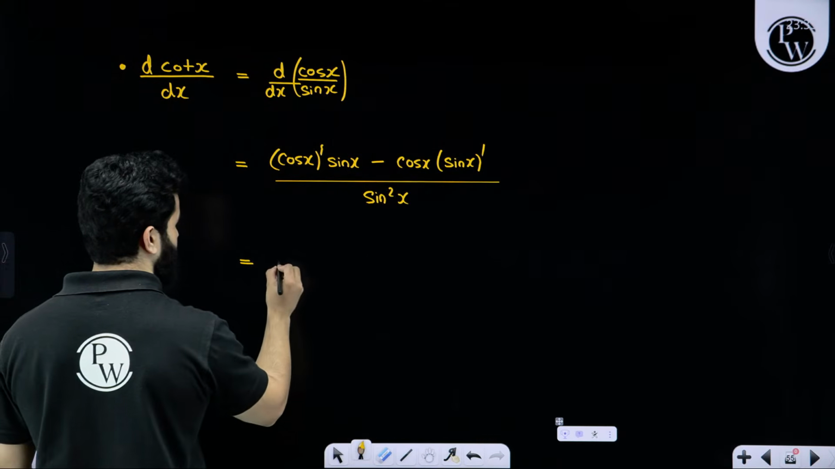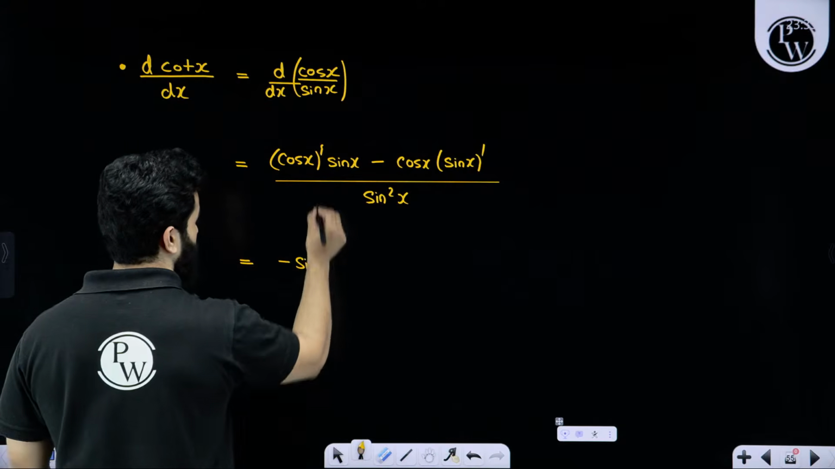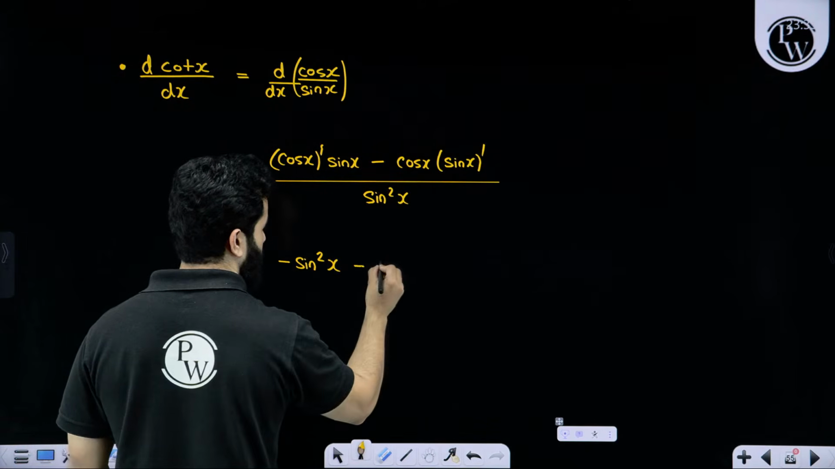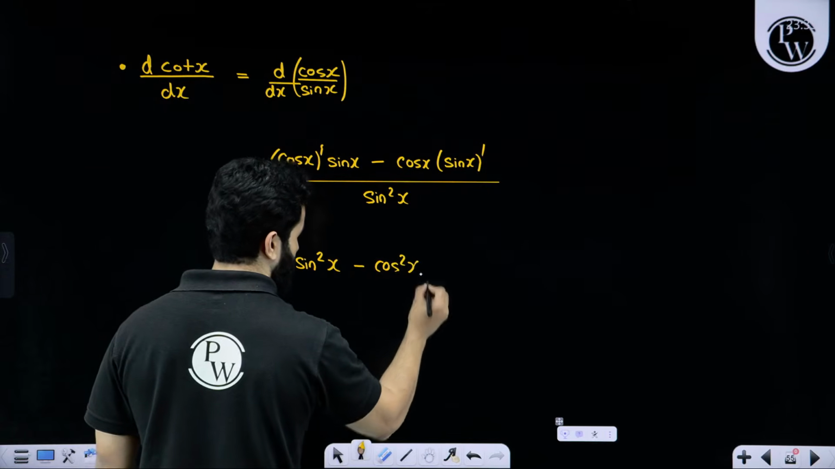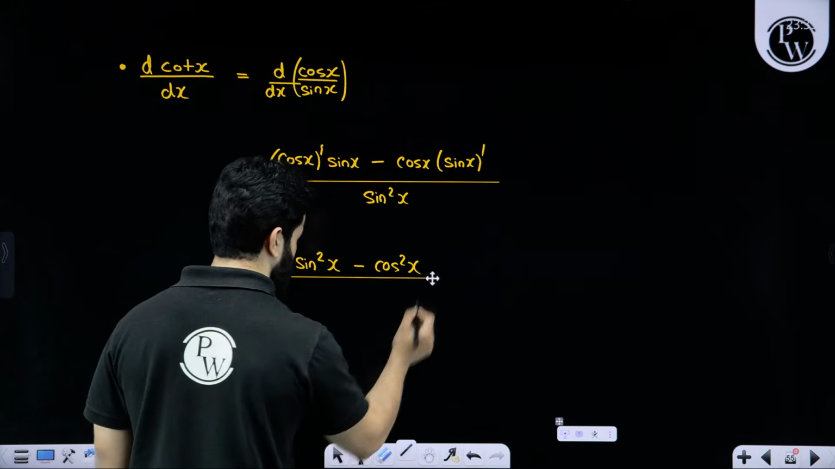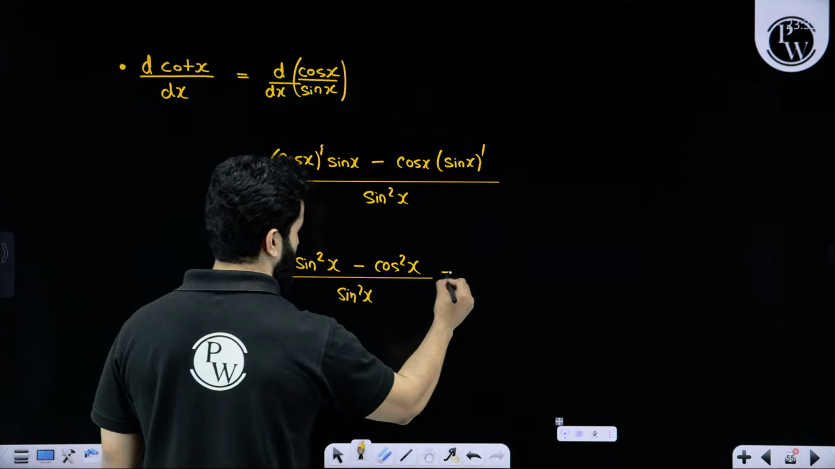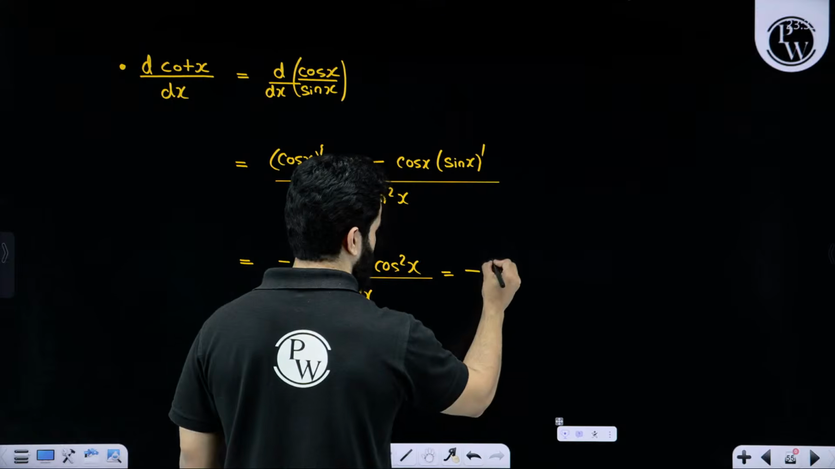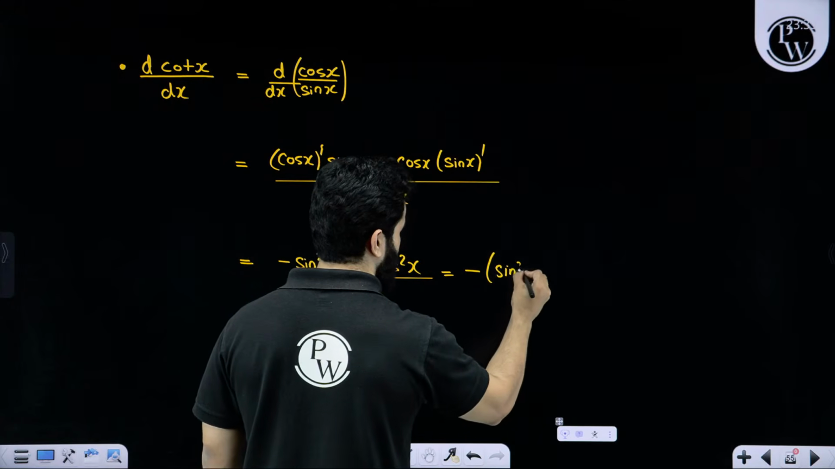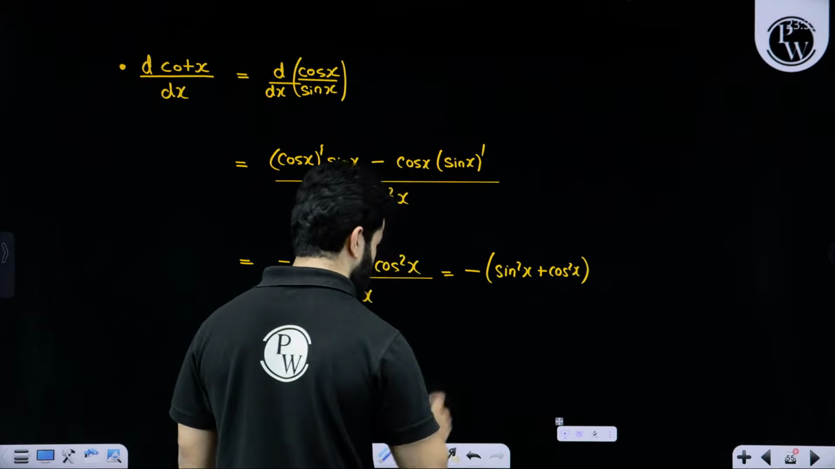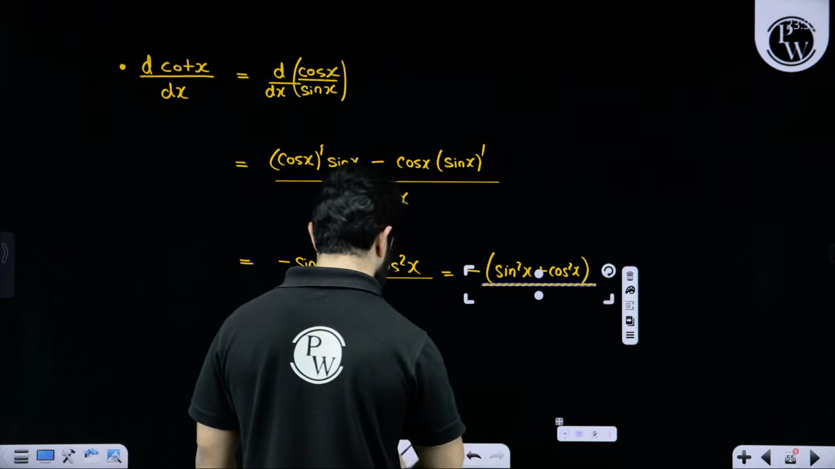Differentiation of cos x is minus sin x, so with sin x it becomes minus of sin square x. Differentiation of sin x is cos x, so this becomes minus of cos square x. Answer is over here. Let's take minus common, so it becomes sin square x plus cos square x whole divided by sin square x.